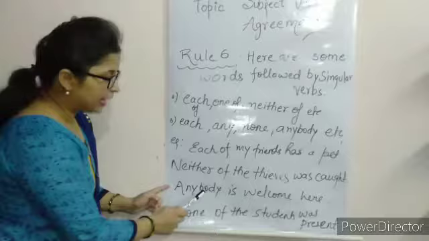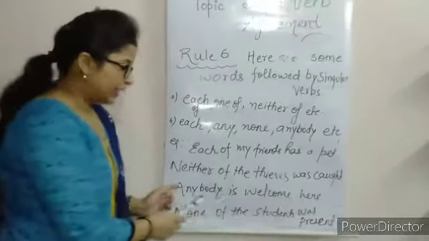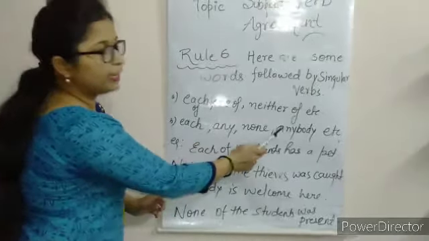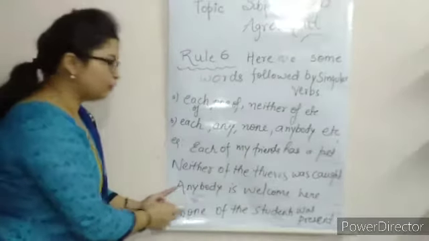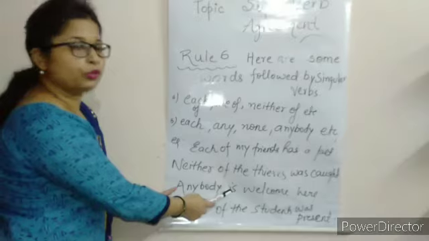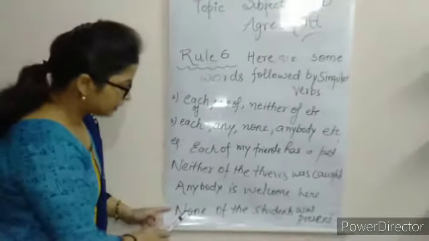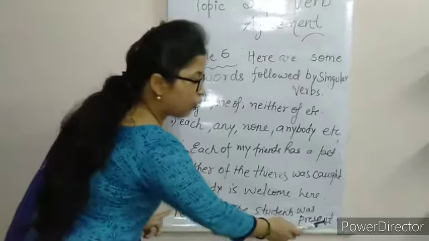Next is anybody is welcome here. Anybody, you have seen this anybody in this list. It means with anybody also what you will use is a singular verb. So here is also a singular verb. Next sentence is none of the students was present.